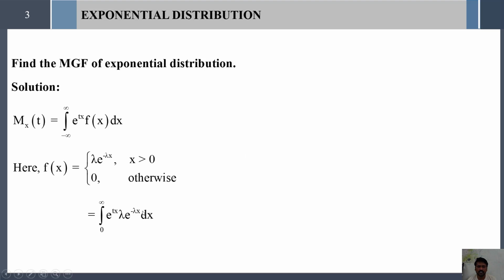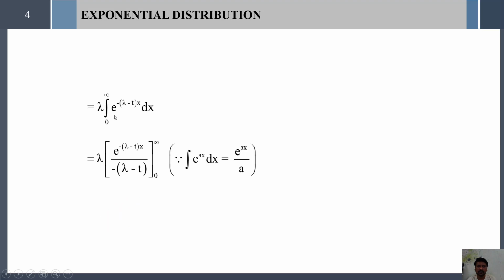So combining these two functions and taking the minus sign outside, the resultant is e to the power minus (lambda minus t) x dx.